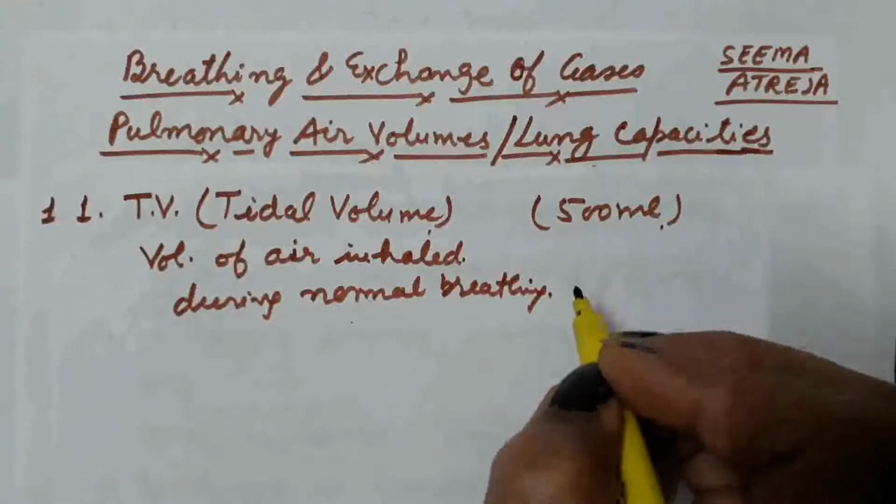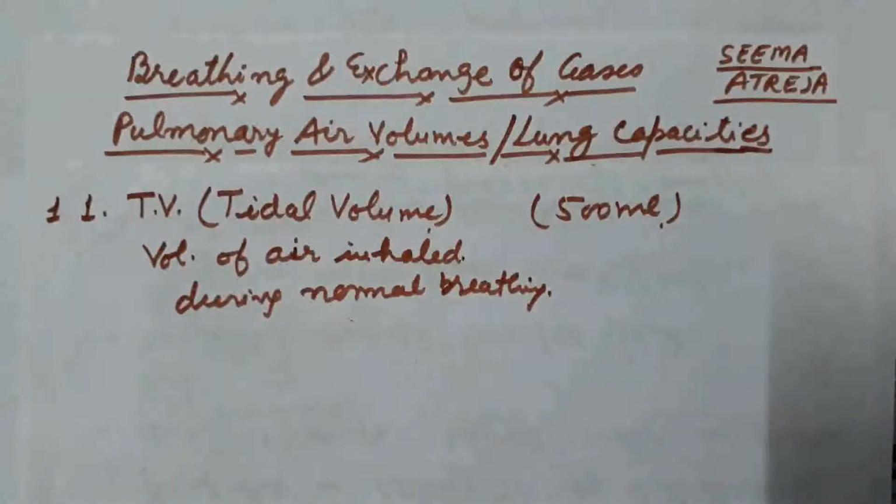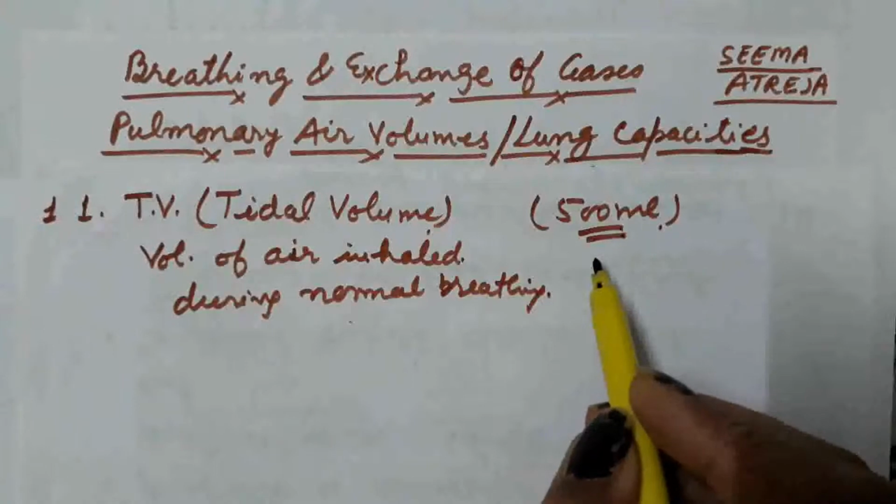During normal breathing, the amount of air a person can inhale is known as the tidal volume or TV, and its amount is equal to 500 ml.